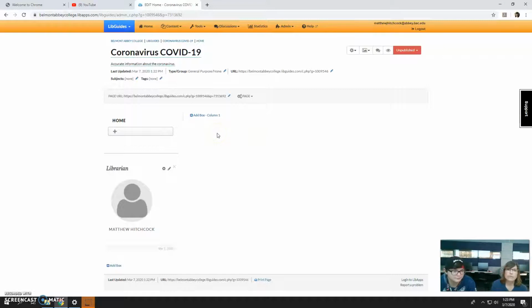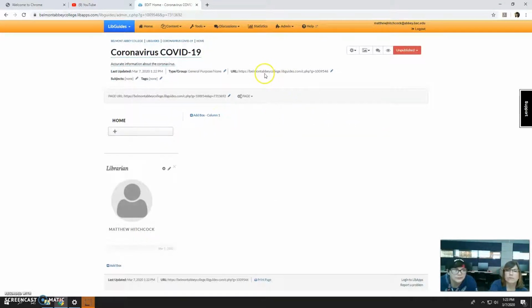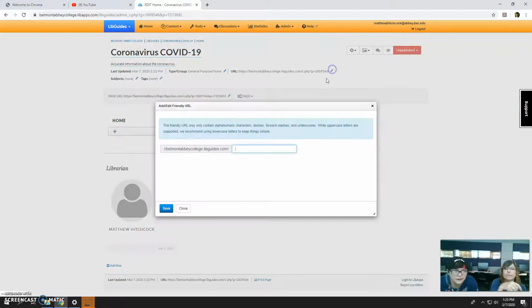So now you can name your guide. You can edit here. You can change the link. Do I want to change the link? Yeah, you want to edit it so that it'll be user-friendly. Close this window and then click the edit icon next to the guide URL, right here.